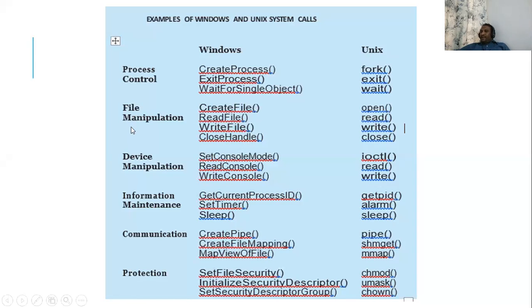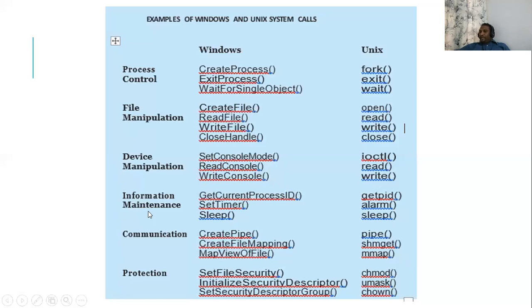Same way, if we come to file manipulation, to create a file, we have a function called CreateFile. To read a file, ReadFile, WriteFile, CloseHandle. These are the built-in file functions. Then for device manipulation, we have SetConsoleMode, ReadConsole, WriteConsole.